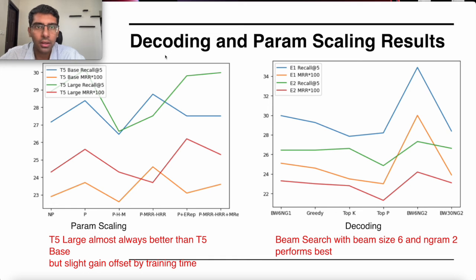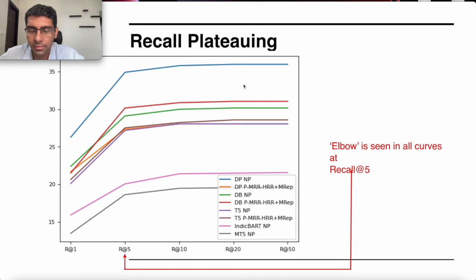So, on the left hand side, the graph shows the effect of parameter scaling. The takeaway here is that the T5 model always performs better than the T5 base model, but the slight gain in performance is offset by the larger training time. Hence, we do not take this path. On the right hand side, different decoding strategies are investigated, and it is seen that beam search with a beam size of 6 performs the best.